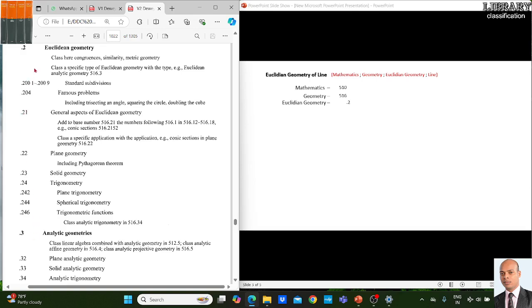Now we move to Euclidean geometry, and Euclidean geometry means the geometry that studies the various types of shapes.